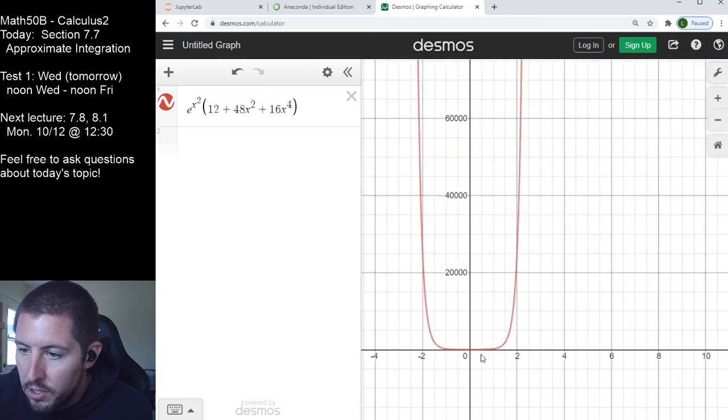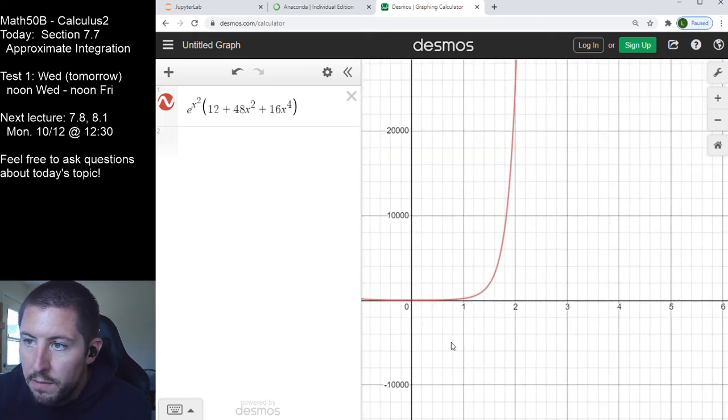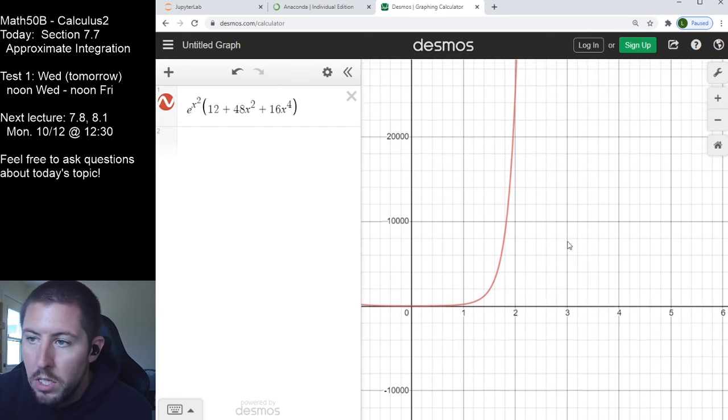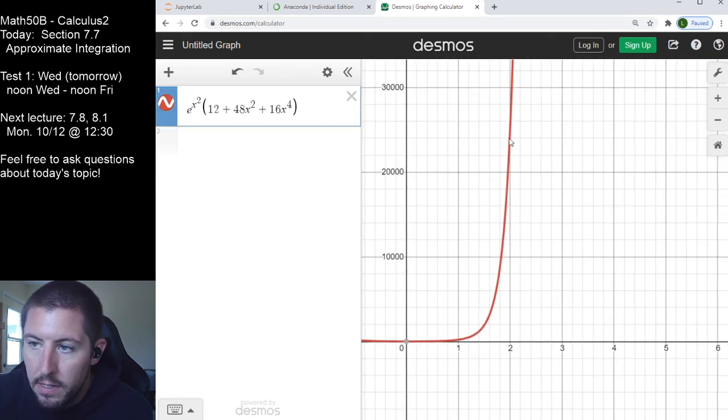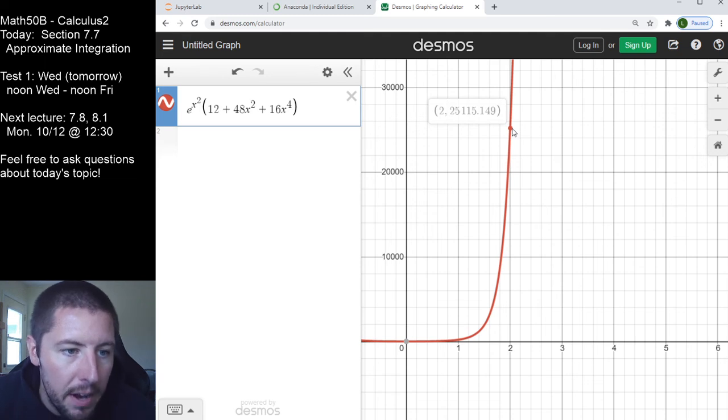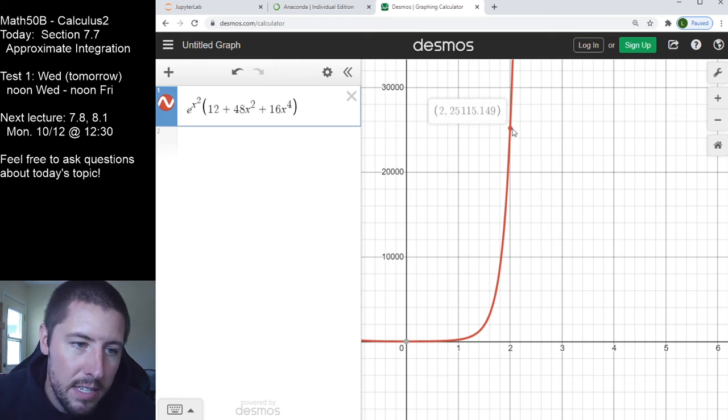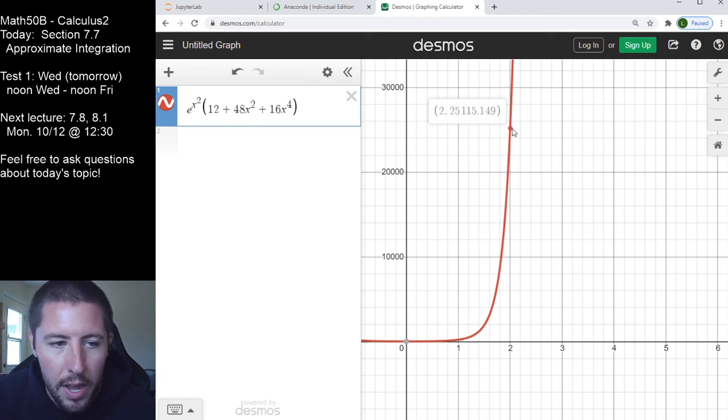But the thing that I want to see of interest to me is that between 0 and 2, this function is strictly increasing, right? So hopefully you agree with this: whatever we get for f of 2 is the upper bound. Whatever that 25,000 number is up there, that's basically what k is going to be for us, because that is the value of k that is above all outputs between 0 and 2. Since we're looking for the integral from 0 to 2, we need to know that the fourth derivative of our function is bounded by some number k, and it looks like the smallest upper bound I could place on this is, because this is increasing, just what's going on at x equals 2.